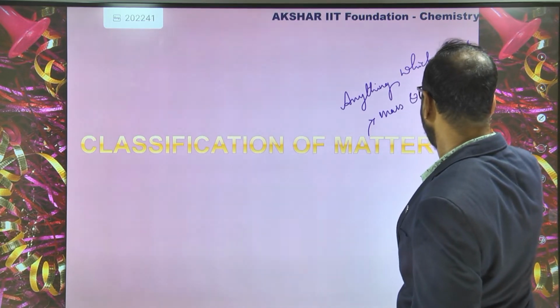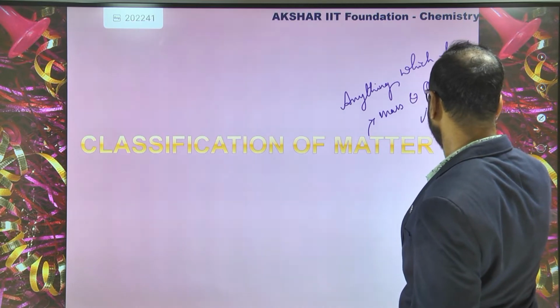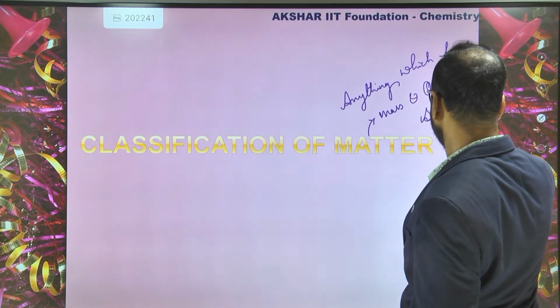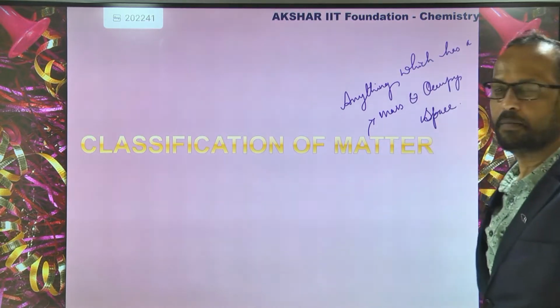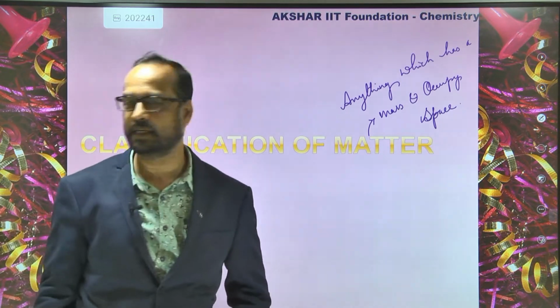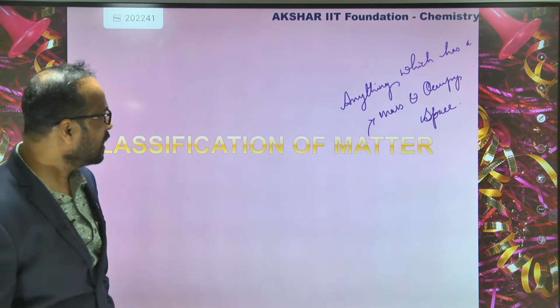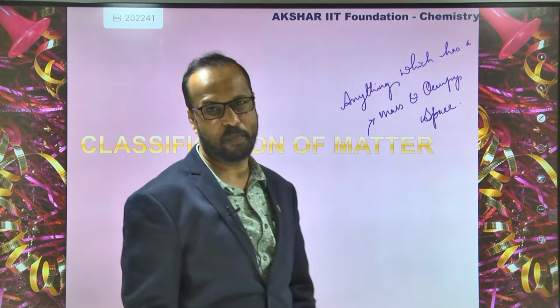Is this clear to you? Anything which has mass and occupies space is called matter. Now let us see the classification of matter.